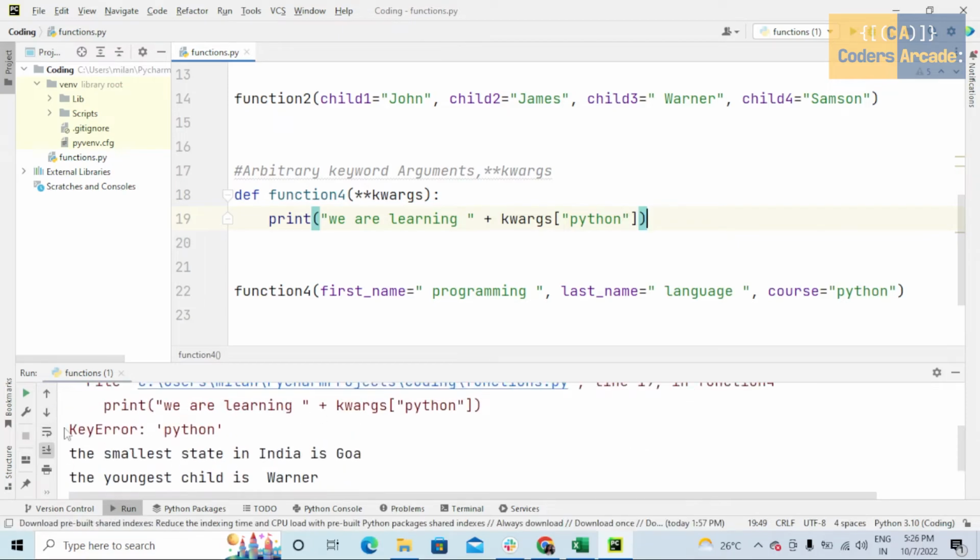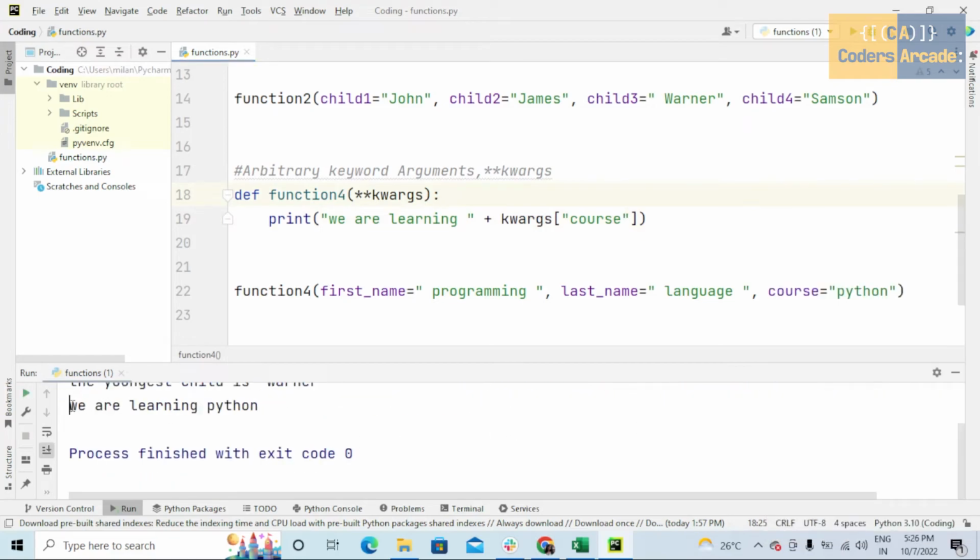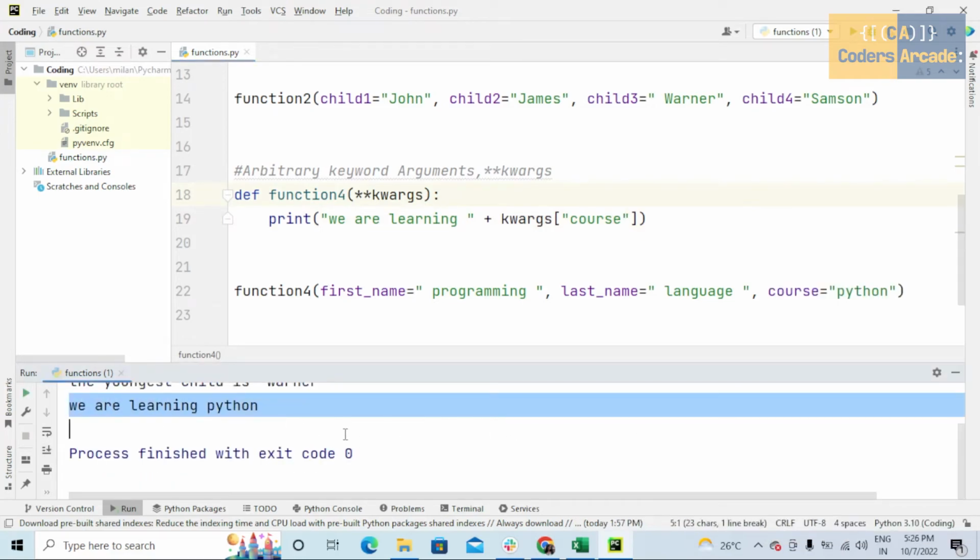see here, error saying KeyError: Python. KeyError. So that means here we have to take the key name, not the value name. Now if I run this, we will get the right output: we are learning Python.